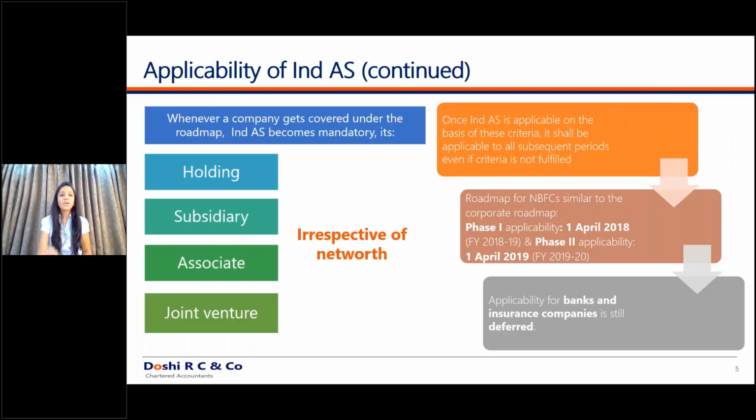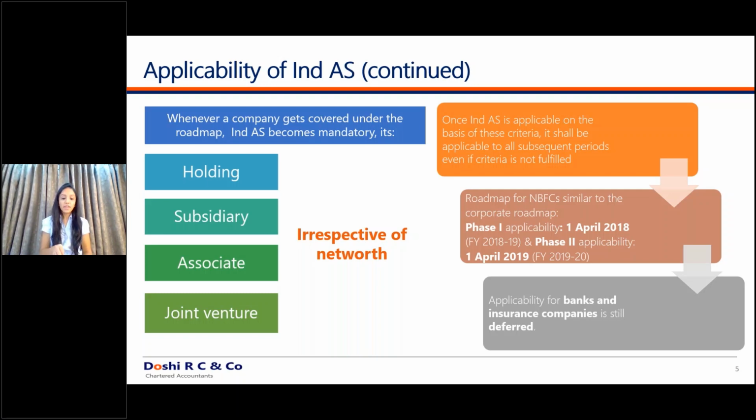Now, what are the key takeaways from this applicability? Once Ind AS is applicable to a particular company, it is applicable forever. Whether you fall under the mandatory criteria or the voluntary criteria, once you select application of Ind AS, you cannot go back to Indian GAAP. You have to apply Ind AS hereinafter forever. There is no going back from the application of Ind AS. Then what next?